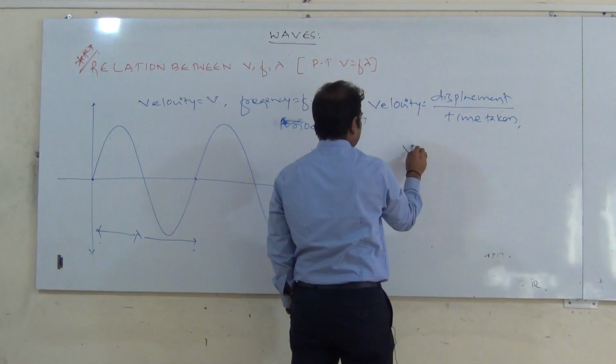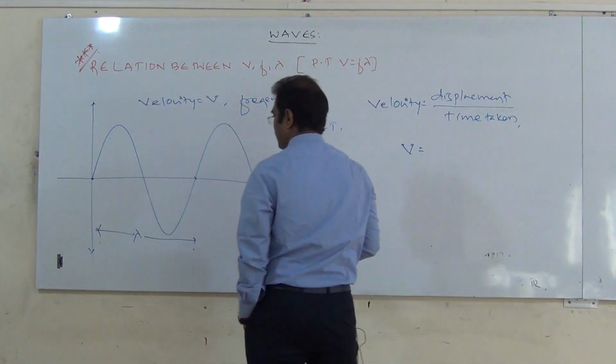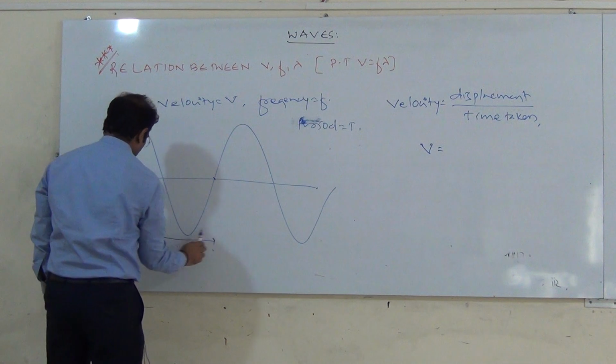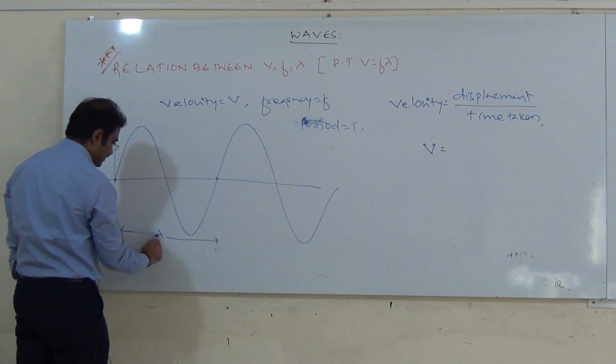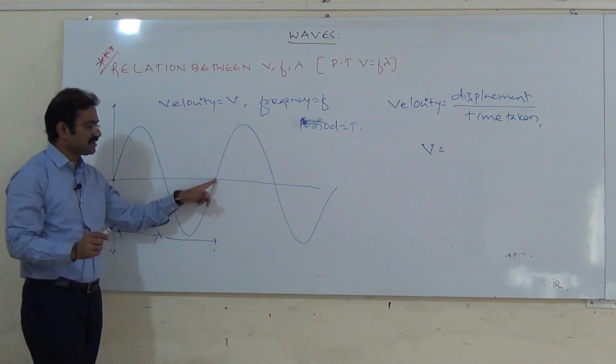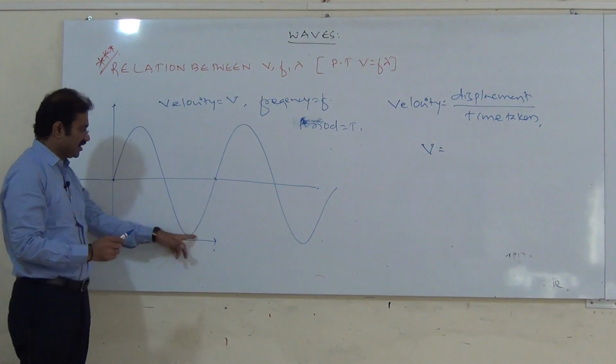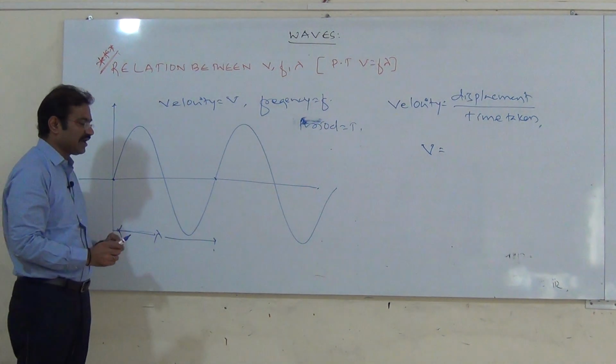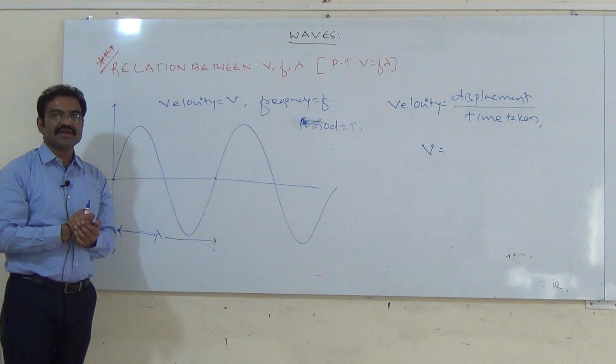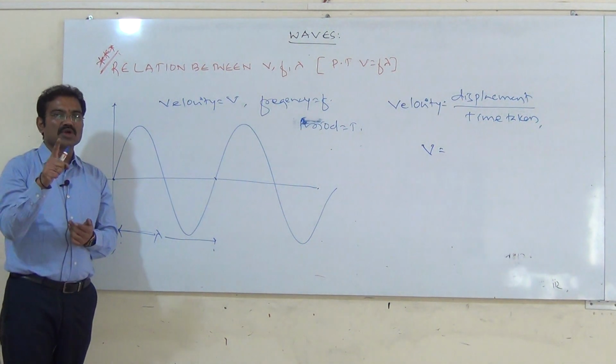Velocity is V. To complete this distance, how much time does it take? From here to here, to clear one wave, how much time does it take? That is called time period.